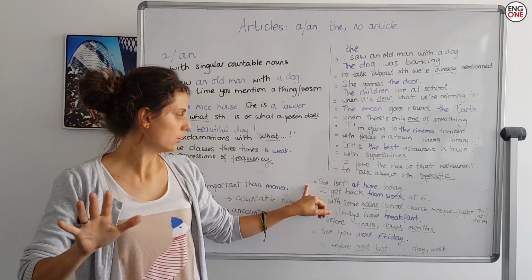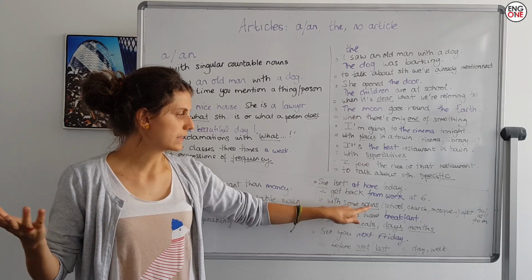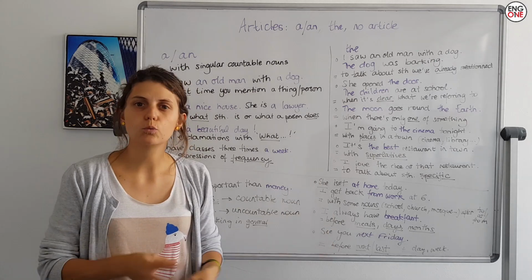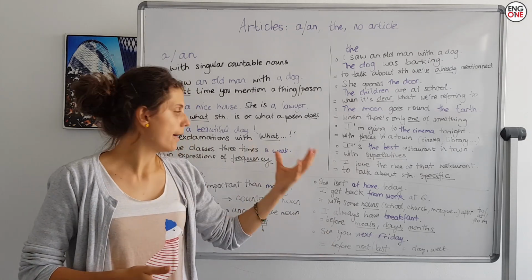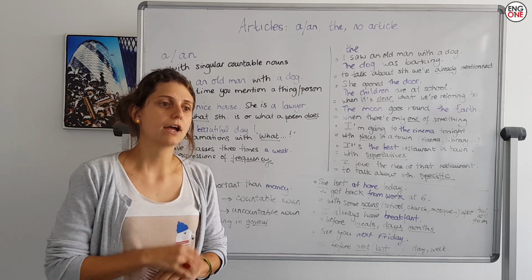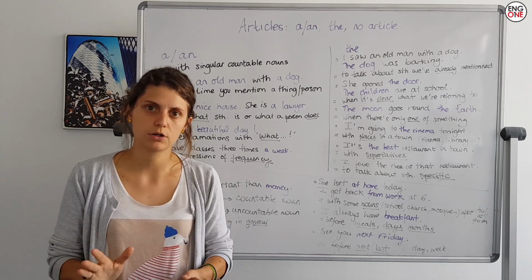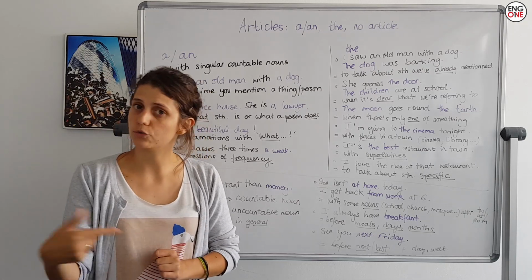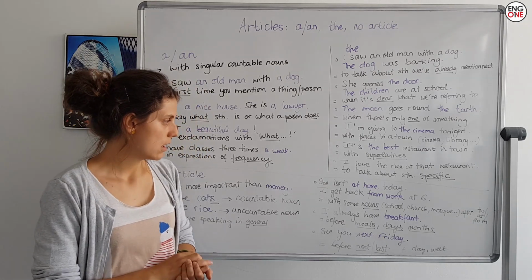Another example of nouns with no articles is with some nouns like school, home, church, mosque, work. We don't put any article, like she isn't at home today, not at the home. I come back from work, not from the work. I go to work. No, I go to the work. I go to work. Okay.